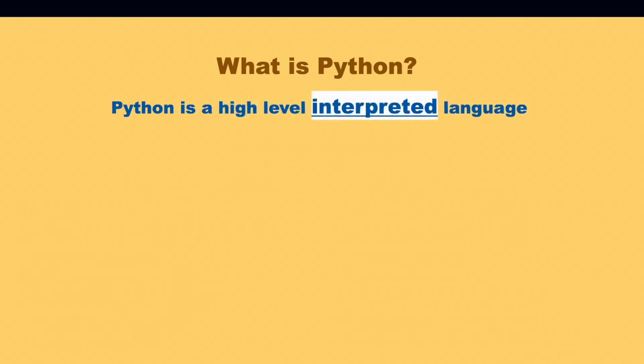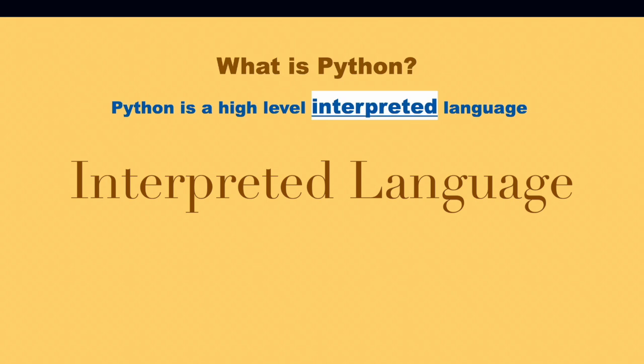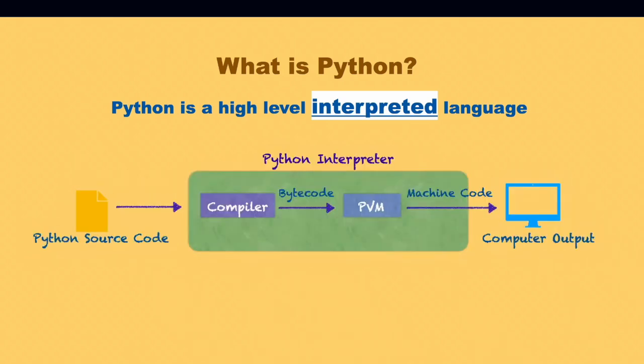Let's discuss briefly the keyword interpreted. So when you execute a Python code, what happens here is that it starts the interpreter as it's shown in this image, and the compiler grabs the source code and converts it into bytecode. In the second step, Python virtual machine takes the bytecode and interprets into machine code to execute the program.